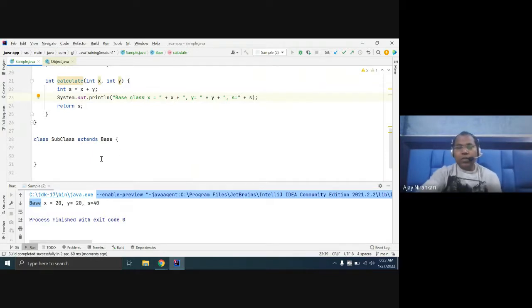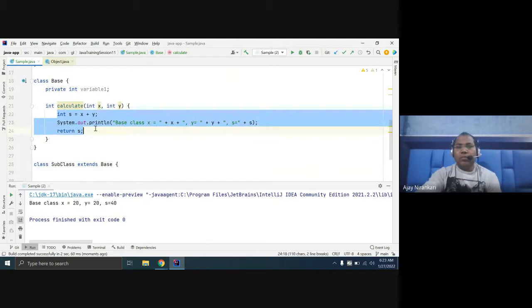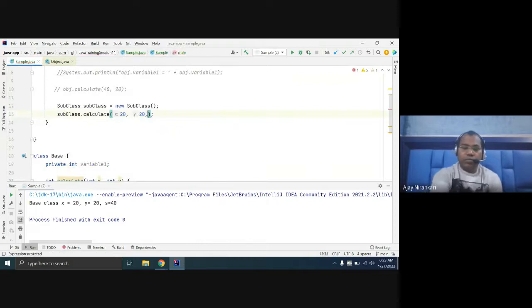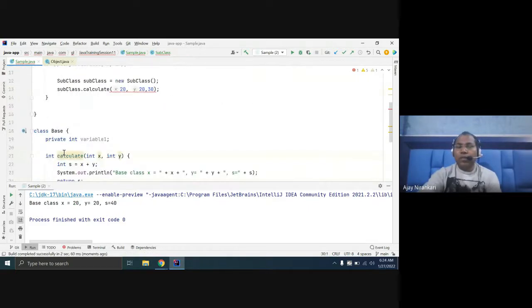Now is it possible that this base class calculate just calculates two numbers, and I want this subclass to calculate three numbers? There is no such method available.